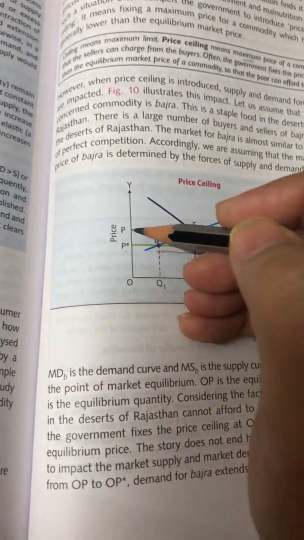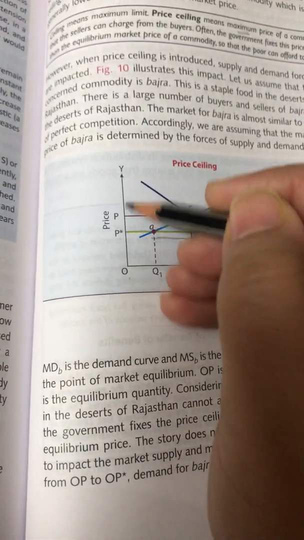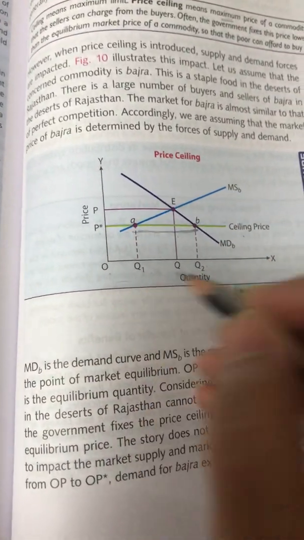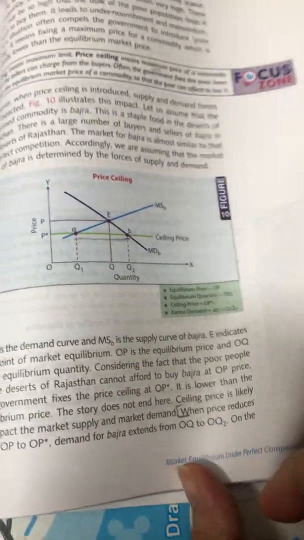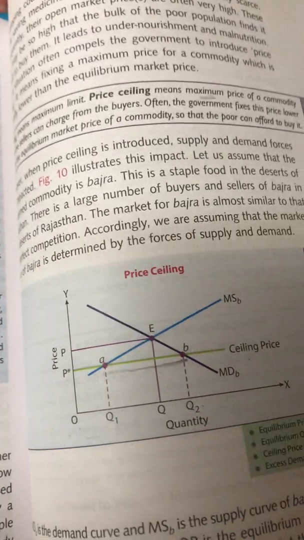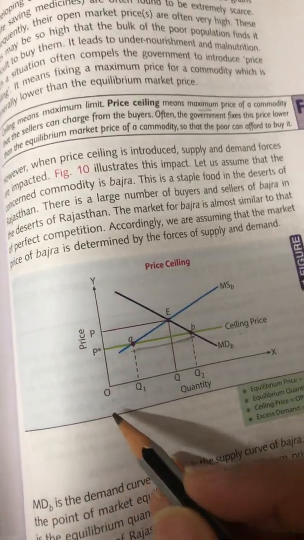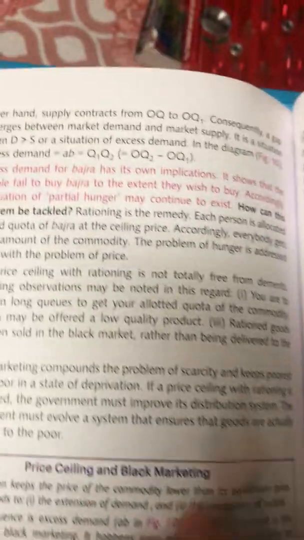We know that when the price reduces, there is extension of demand. On the other hand, supply contracts from OQ to OQ1. When price reduces, demand extends but supply contracts. So supply has contracted from OQ to OQ1 with the new ceiling price.